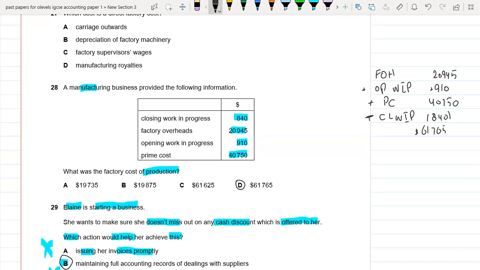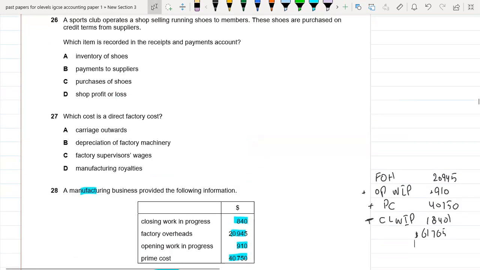So this is our factory production or cost of production. Okay. So in question number 27, which cost is direct factory cost? Carriage outwards. So carriage outward is not related to factory cost. So this is not the right option.